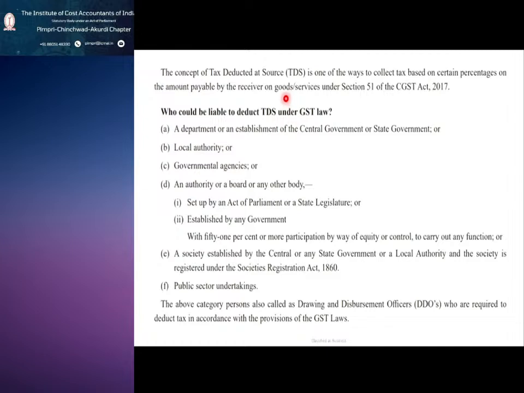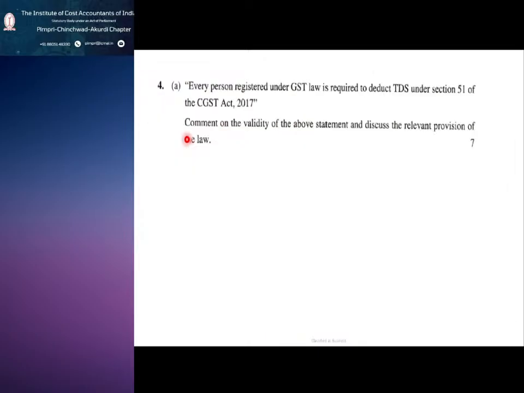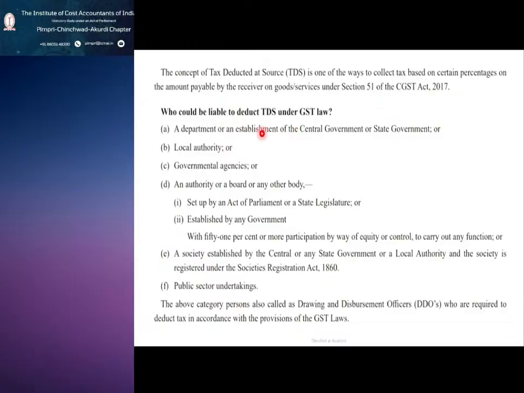We have seen in our returns GSTR 7. So the person who is deducting the TDS has to file GSTR 7. So this section which you are seeing, section 51, is related to GSTR 7. So in the question it is given like, every person registered is required to deduct TDS? No. Who could be eligible to deduct the TDS under GST law?